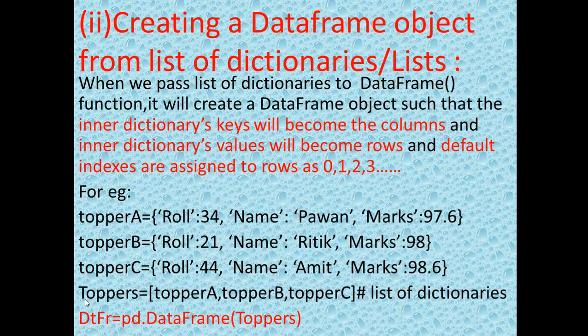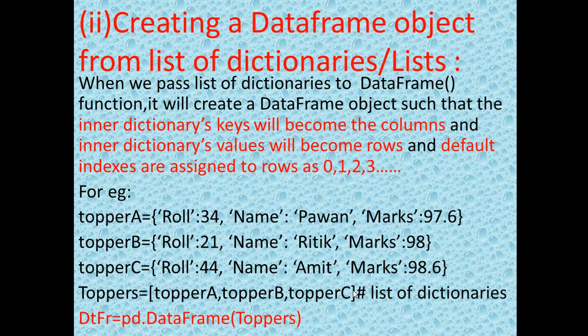Now I have created toppers, which means I have created a list here. How will you know that it is a list? Because topper A, topper B, topper C are placed inside square brackets. Clear? So this is the list. Toppers is the name of the list which contains topper A, topper B, topper C, which are dictionaries. So it is actually a list of dictionaries: topper A, first dictionary, topper B, second dictionary, topper C, third dictionary.